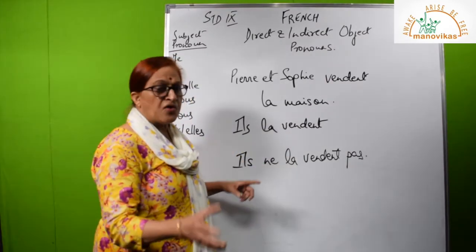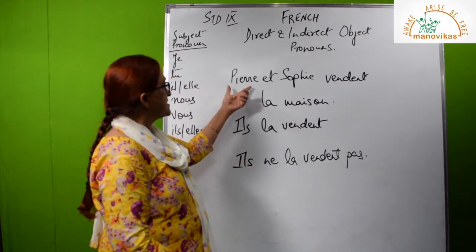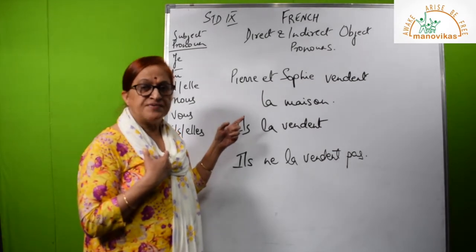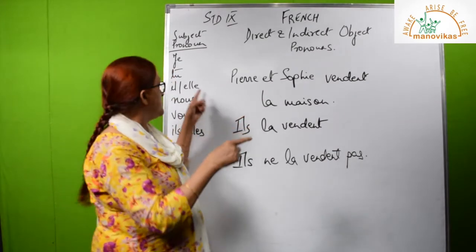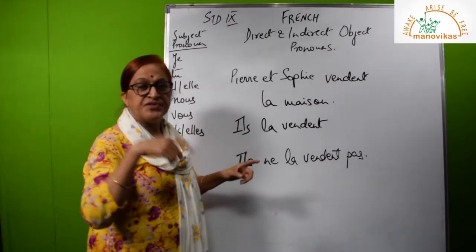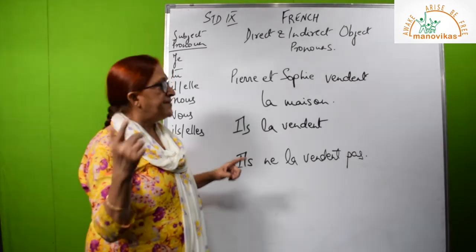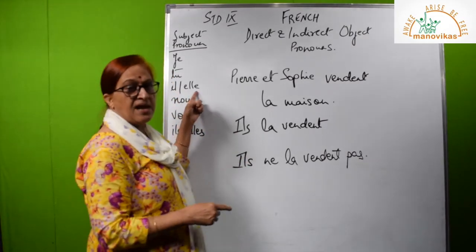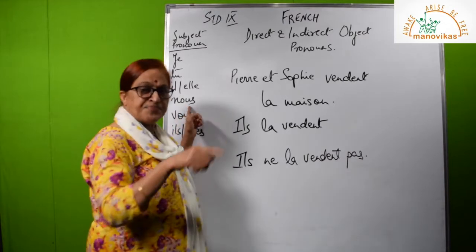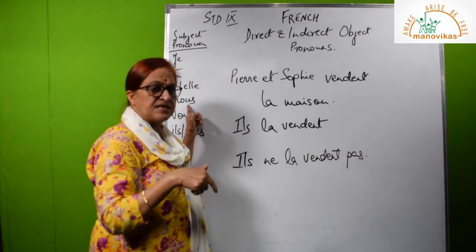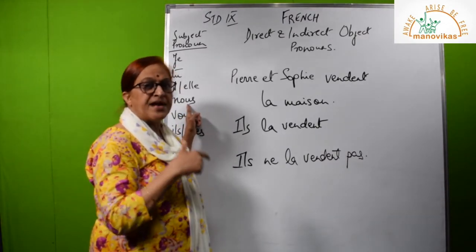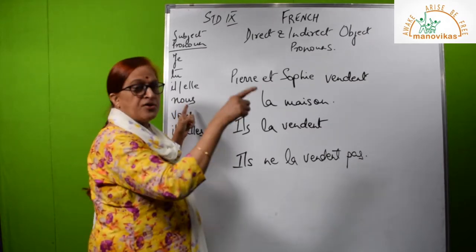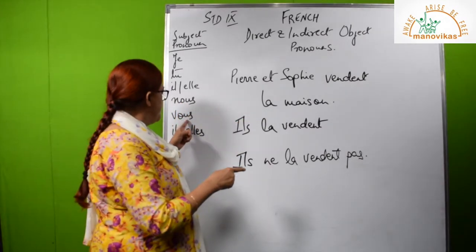So, depending on what the subject is, suppose the subject is je. If I say I, je will remain je. If I say you, it will remain you. If I give the third person a name, then depending on whether he is a boy or a girl, it will become il or elle. If we are more than one person and I am talking of ourselves, for example, my mother and me, then it becomes nous. You and your father, it becomes vous.